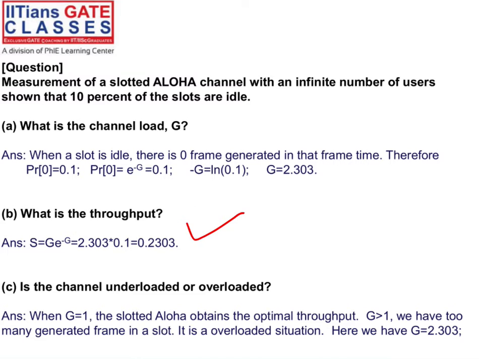If G is equal to 1, then it is the maximum throughput, meaning whatever frames we are generating are optimal. So this is an overload situation. Too many frames are generated in a single slot. That's why your throughput is less. Why? Because collisions will be more. If collisions are more, then there is less chance our frame will reach the destination without suffering from a collision.